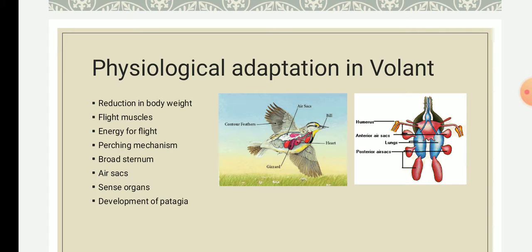Whereas passive flight, or gliding flight, includes animals that cannot fly for a long time.